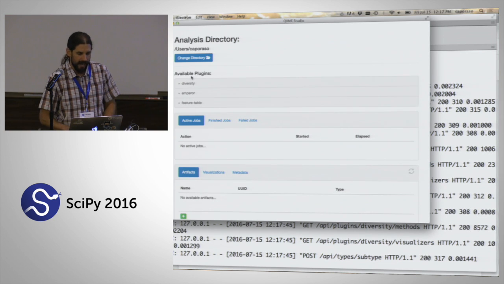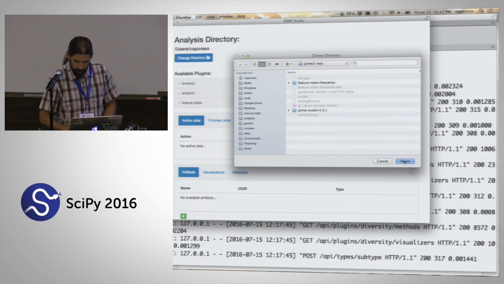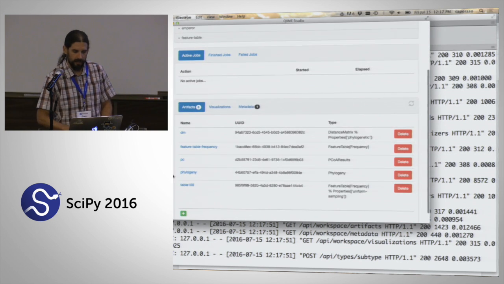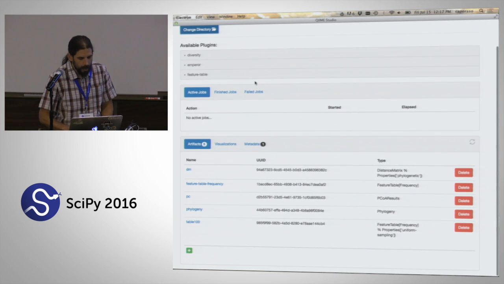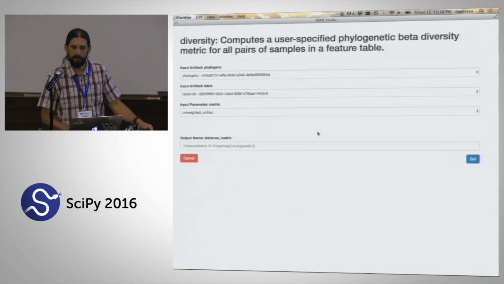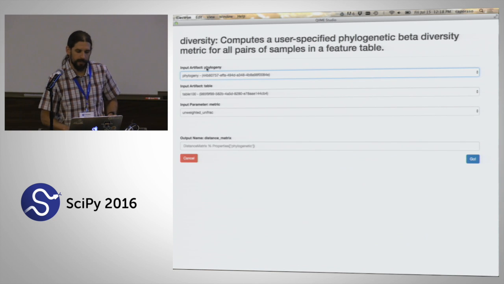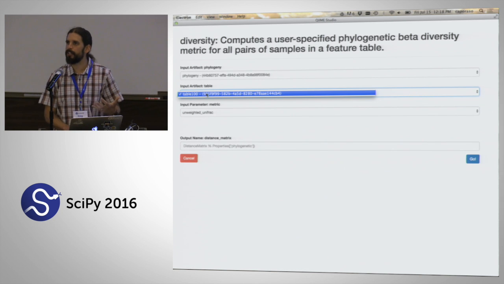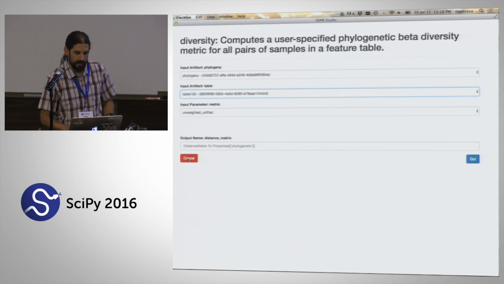And so again, first I just need to change the directory that we've been working in. You can see these are all my artifacts that we've been looking at so far. I have my plugins up here. And again, I have, for example, this beta phylogenetic function. And so another place where these types come in and how they help our users is you can see I get these options for what I can provide as inputs. And in this case, it's only showing me artifacts that are relevant for this particular functionality based on their semantic types.